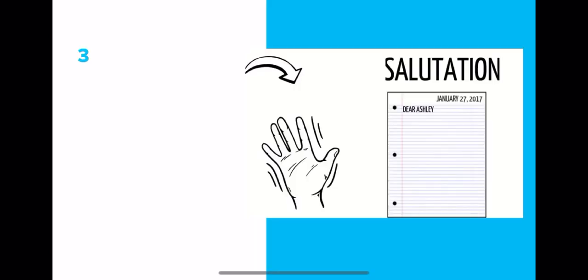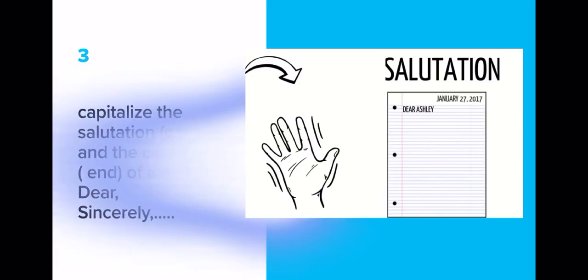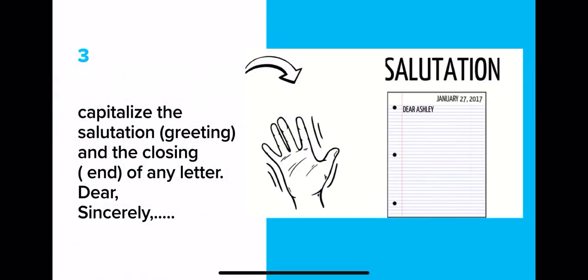Number three, if you are writing a letter and you are writing the salutation and the ending. Salutation means greeting, for example, dear Shirley or dear mother, dear friend. You should write the capital letter for the first word, dear. This is a greeting of any letter. And also the closing or the end of any letter, you should write it with a capital letter.